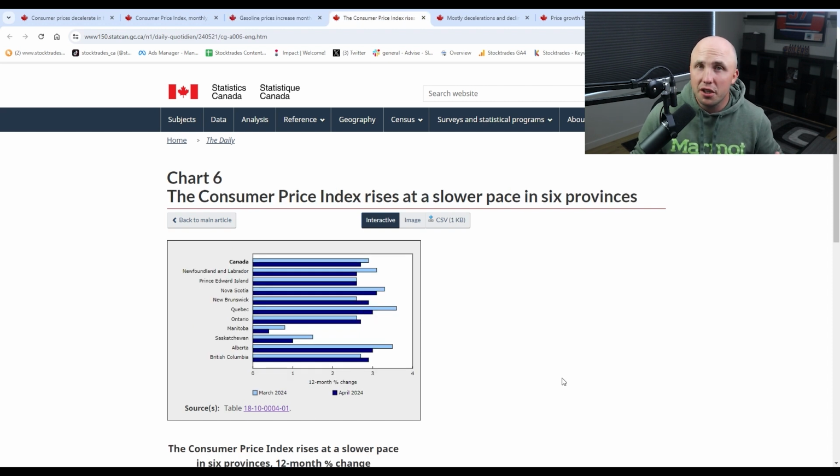When we look to inflation by province, we're seeing some of the highest inflation yet again in Alberta. Now, this has been the case for quite some time now, and it's pretty easy to understand why this is happening. For the most part, it is due to shelter. Alberta is realizing the highest year-over-year growth in shelter costs among any province here in Canada.